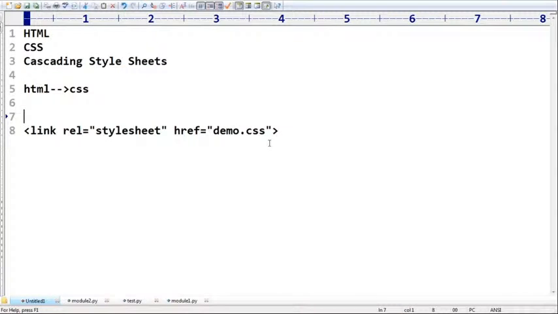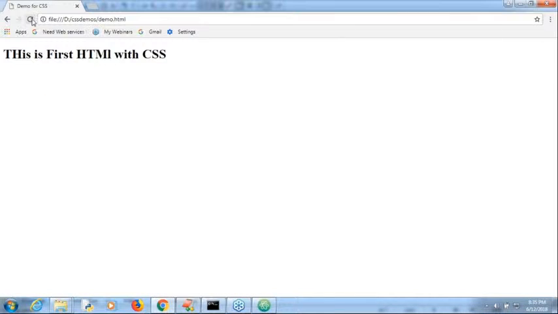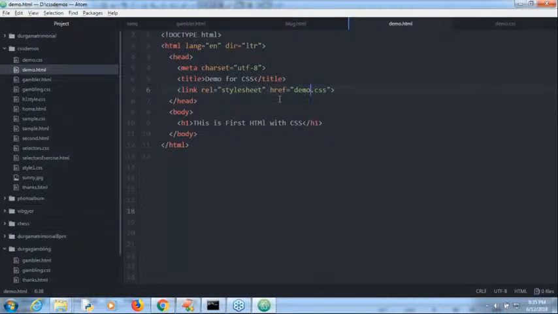Now have a look once. If I refresh the same page, automatically it's going to come with the red color. Same way here, just take very special care.